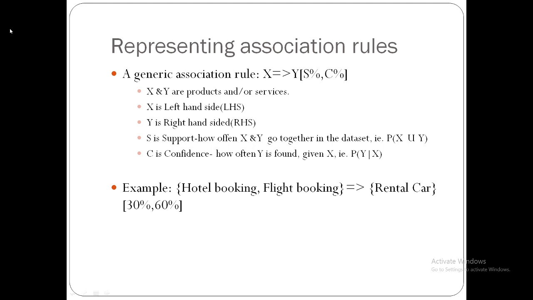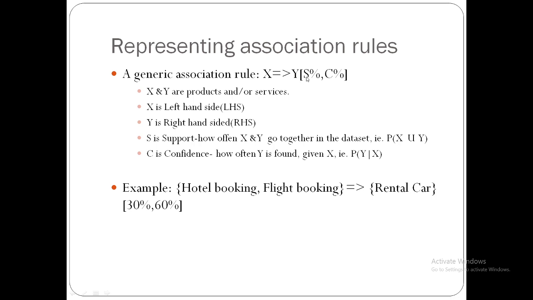A generic association rule is found between X and Y. Here X is the left hand side and Y is the right hand side. S is the support: how often both X and Y occur together in a data set. Support tells how often both X and Y occur together in the data set.